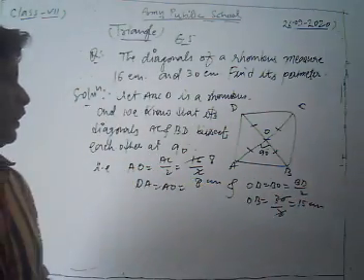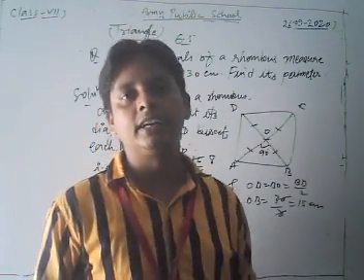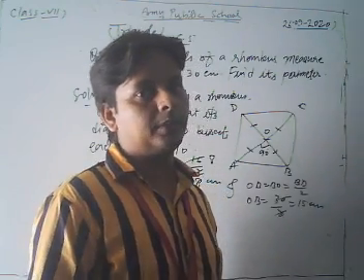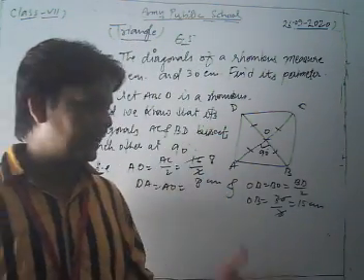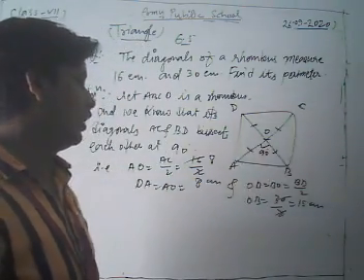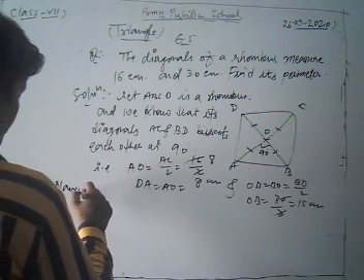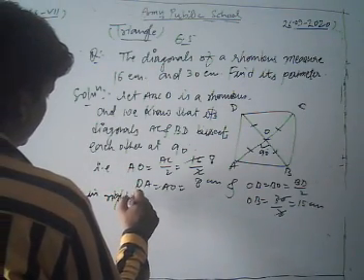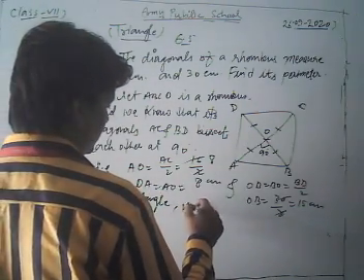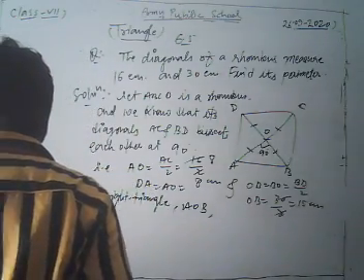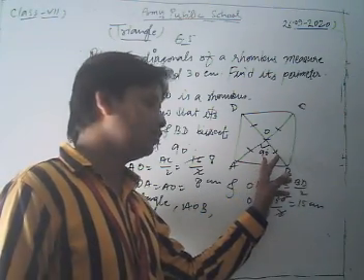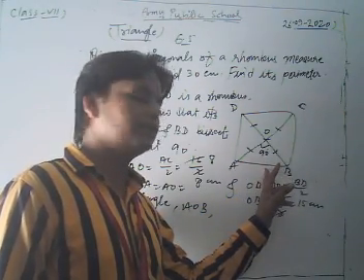Now we find the perimeter of the rhombus. For perimeter, you know it is 4 into side. So first of all we find each side of the rhombus, and each side of the rhombus is equal. Now in right triangle AOB, the side opposite to the right angle is always the hypotenuse.